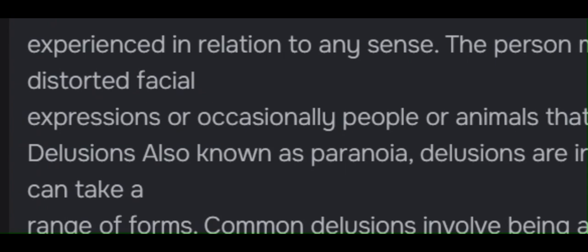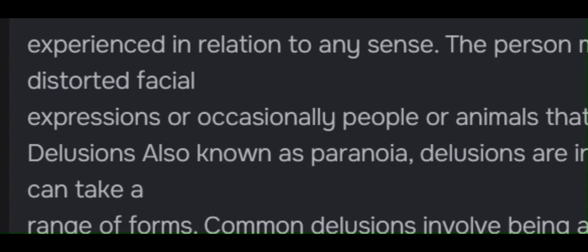Delusions, also known as paranoia, are irrational beliefs. These can take a range of forms. Common delusions involve being an important historical, political, or religious figure, such as Jesus or Napoleon. Delusions also commonly involve being persecuted, perhaps by government or aliens, or of having superpowers. Another class of delusions concerns the body. A person may believe that they are under external control. Delusions can make a person behave in ways that make sense to them, but seem bizarre to others.